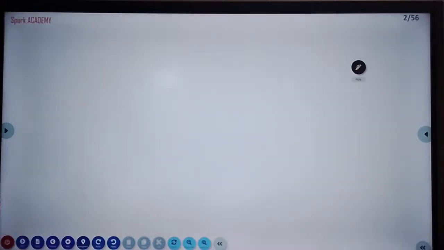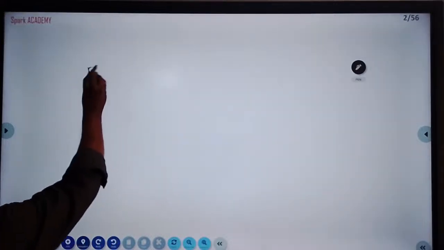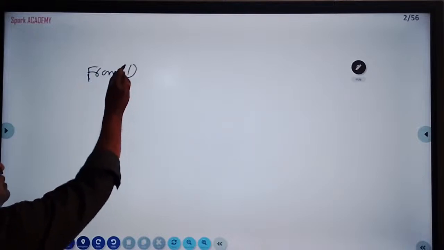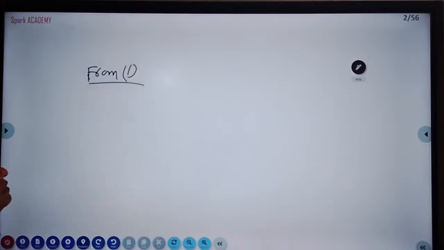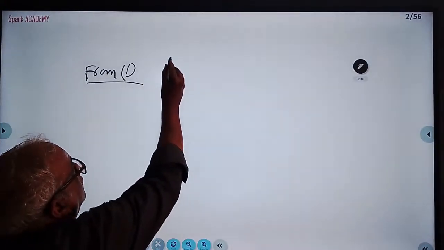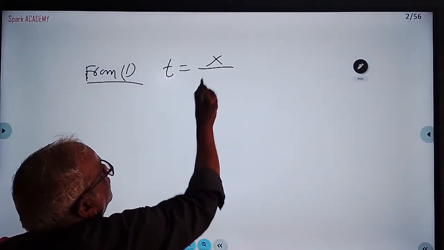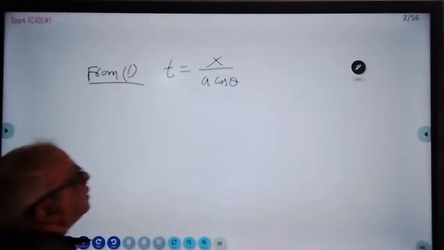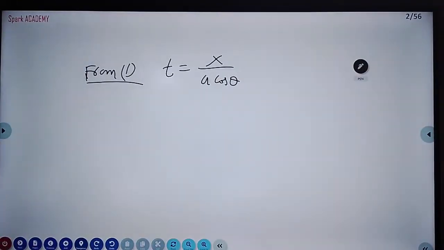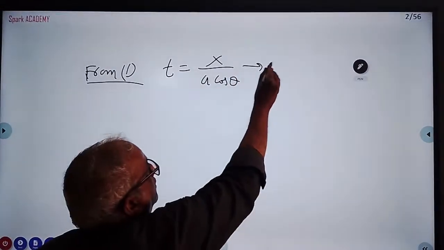The second page of the derivation diagram is on the other page, you can verify. From equation 1, t is equal to x by u cos theta. I am eliminating t. This is equation number 3.